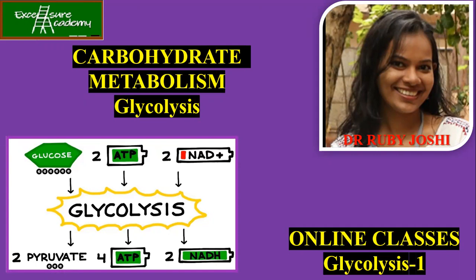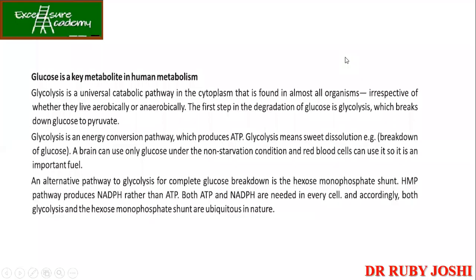It's very basic and we are studying this from our very starting of this bio career, like BSc, MSc, we are studying glycolysis. Okay, so glucose is a key metabolite in human metabolism. क्यों? Because हर एक चीज जो भी हम खाते हैं, everything at the end is getting converted into the glucose. Okay, so glycolysis is a universal catabolic pathway in cytoplasm of all the organisms, irrespective of whether they live aerobically or anaerobically.